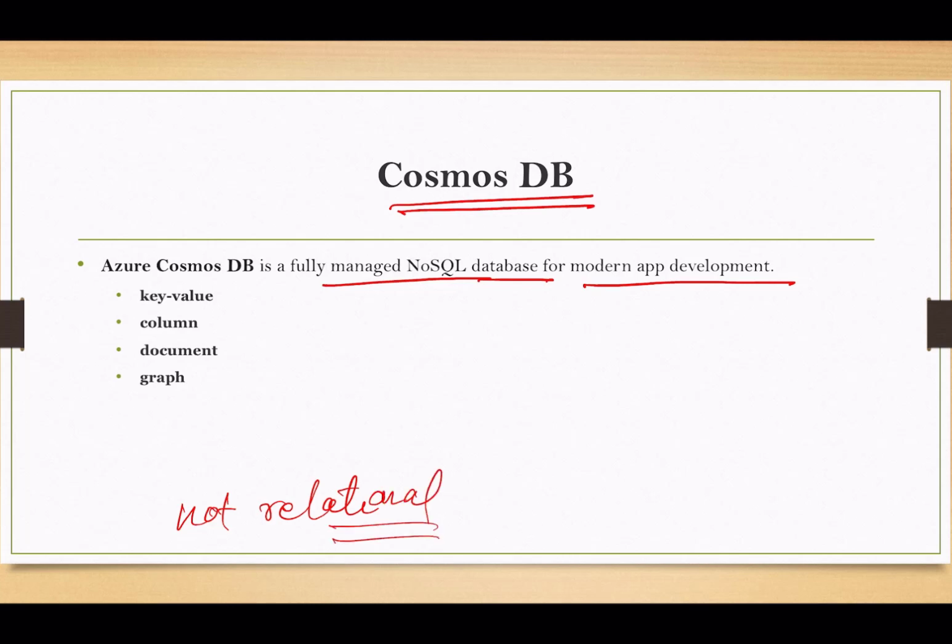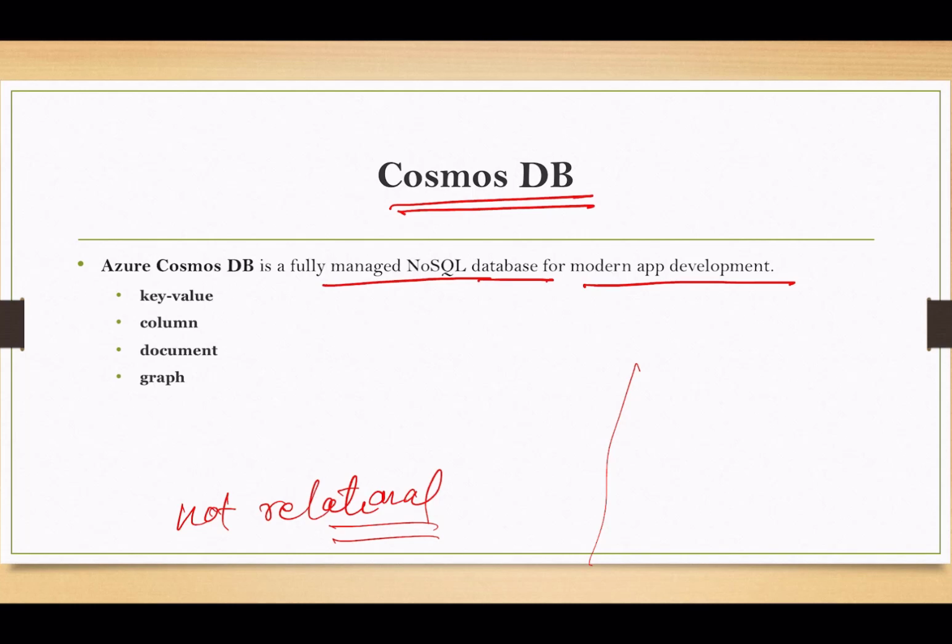That means that you are not locked into a schema for your data. Whenever we talk about the relational database, that means we are storing our data into tables, where we can use some specific schema, and where one data is related to other data.